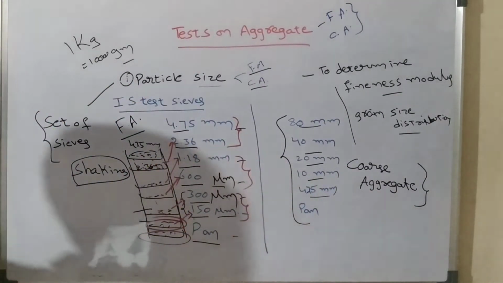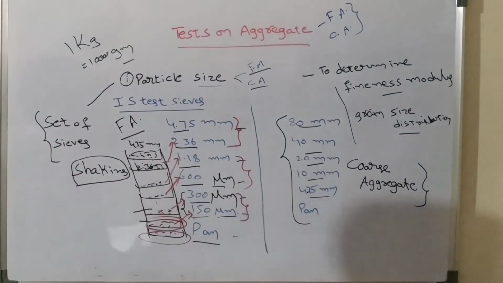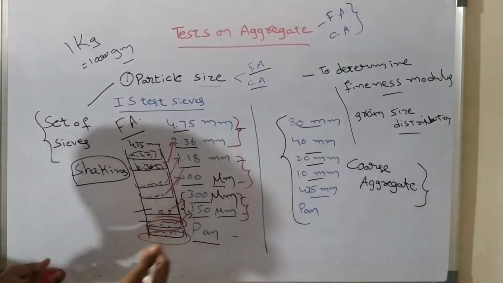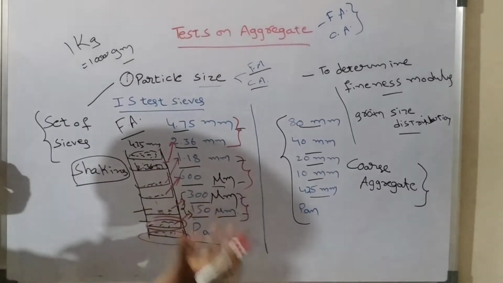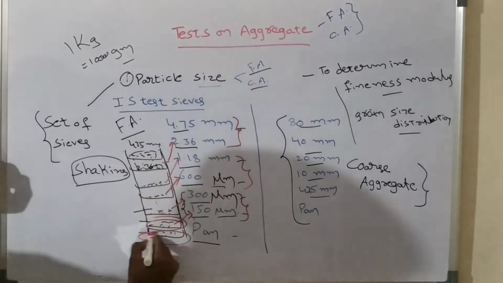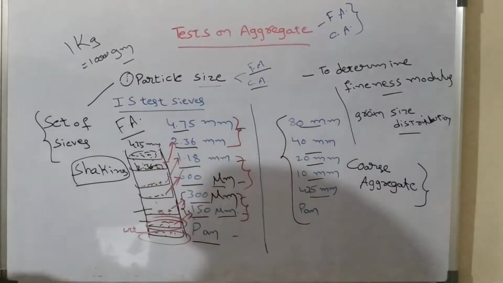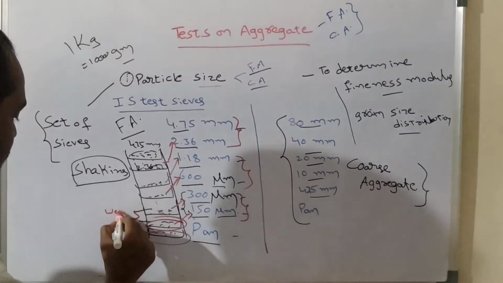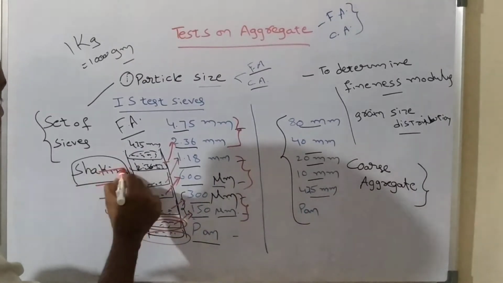After this, we have to take the weight of the particles retained on each and every sieve. For this, we need a weighing machine. Go to the weighing machine and take the weight of the particles placed on the pan. Then take the weight of the particles retained on the second sieve, the 150 micrometer sieve. Like this, we have to take the weight of the particles retained on each and every sieve.